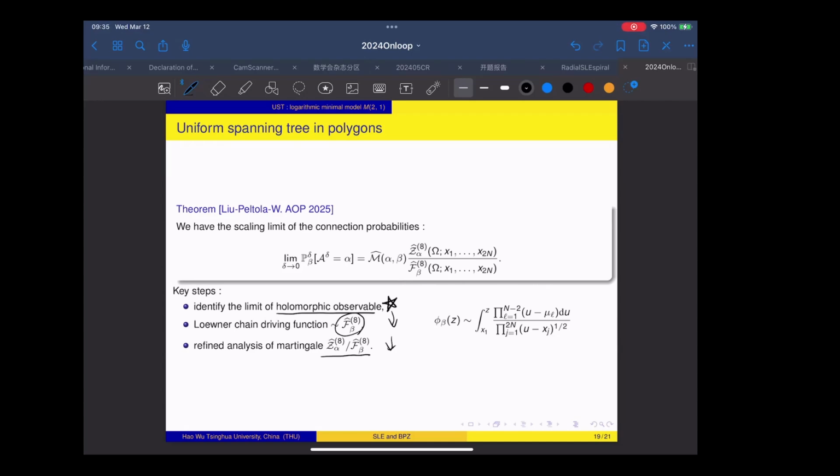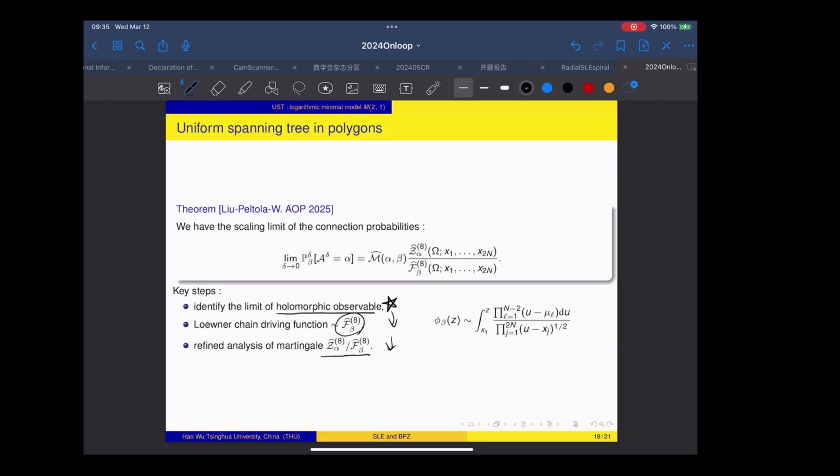Once we know the first step, from the first to the second and from the second to the third, the proof is usually very long because it is rather technical. But basically, this is just technical work. So once we figure out the first step, then the second and the third is just a problem of time, so we can eventually solve them. Okay, so these are the key steps in the proof.